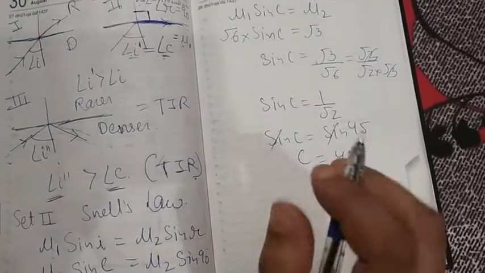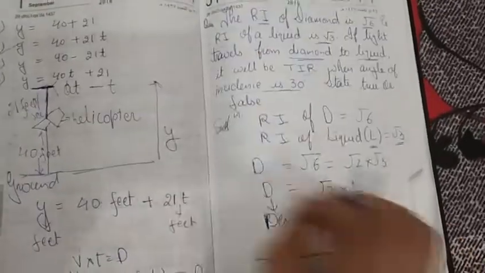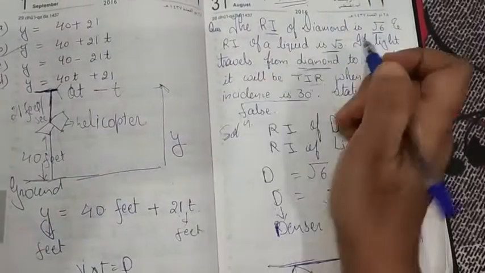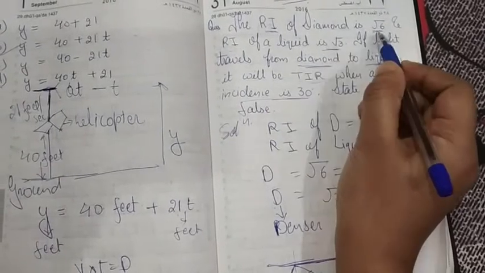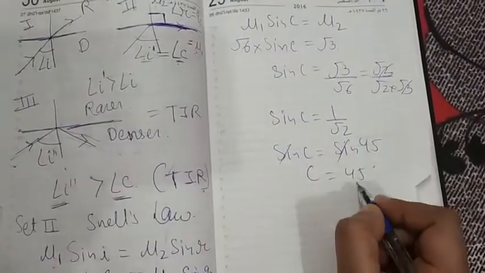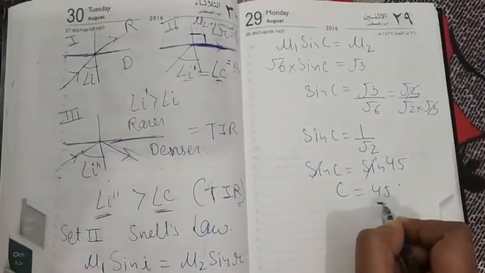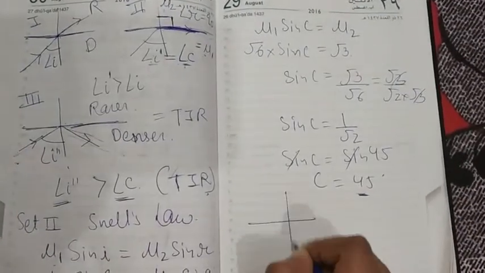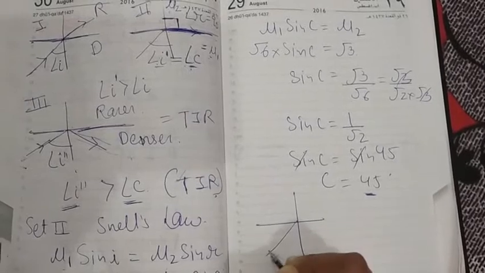So according to our question, with refractive indices of √3 and √6, you will get critical angle equal to 45 degrees.